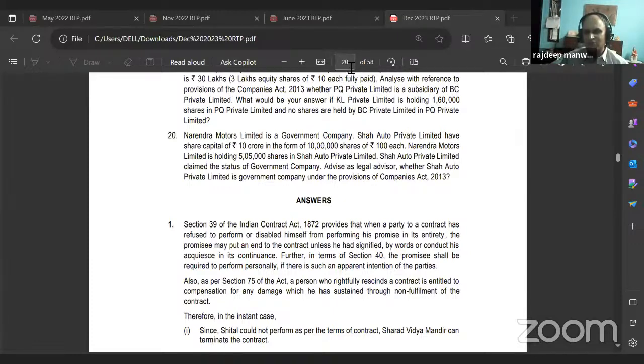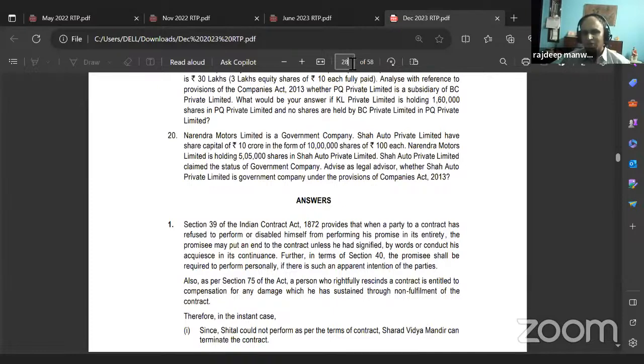Now, when you see this question, you'll say, aha, it's holding more than 50%. But remember, for a government company it is 51%, it is not 50%, right? When the government holds more than 51%, remember the definition of government company? Yes or no? Yes, sir.